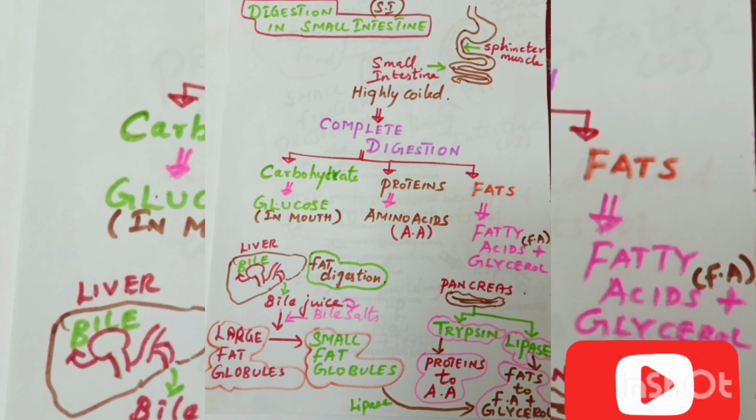Okay, so what will happen here? So here the gallbladder will secrete the bile salts. So these bile salts only will act on the large fat globules. They convert them into small fatty substances. So this process is also known as emulsification. This you will be learning in your chemistry.